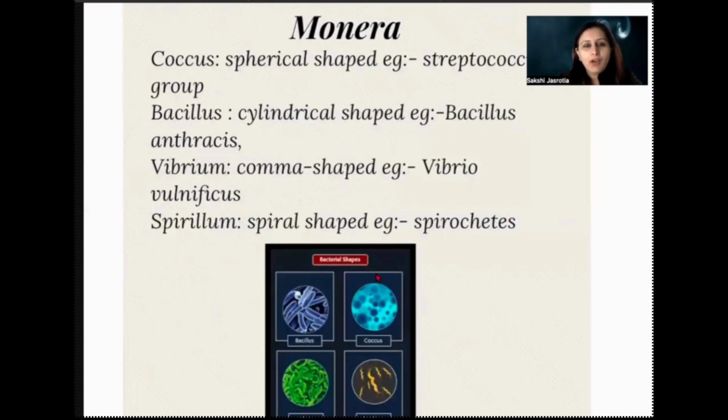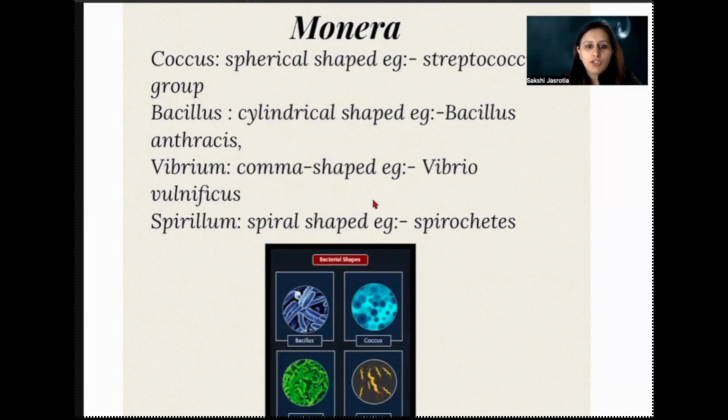Now, depending on the shape, they are of many different shapes. The first one is the coccus, the spherical one. Here we can see it in the diagram. The spherical ones, like the example of the streptococcus group, right? Bacillus are the cylindrical shape, the first one right over here. We can see these are the cylindrical shape.